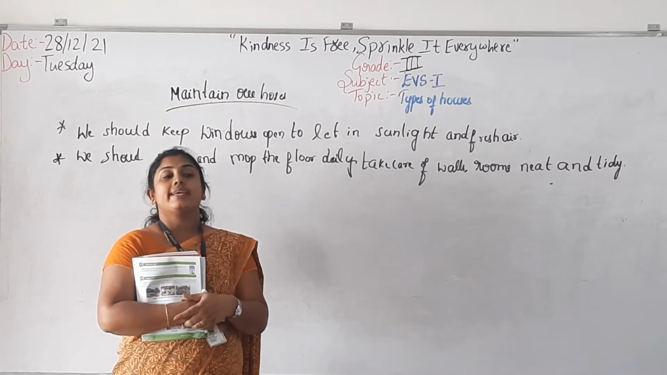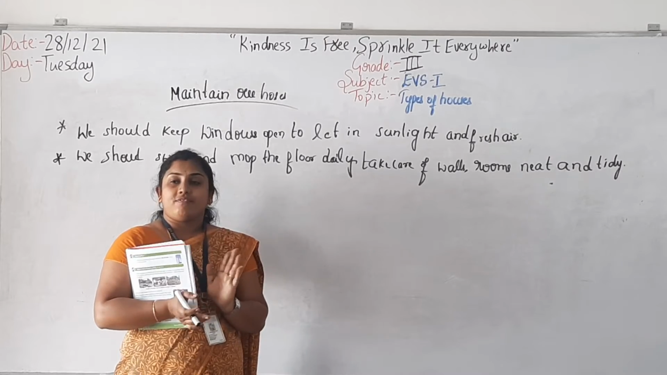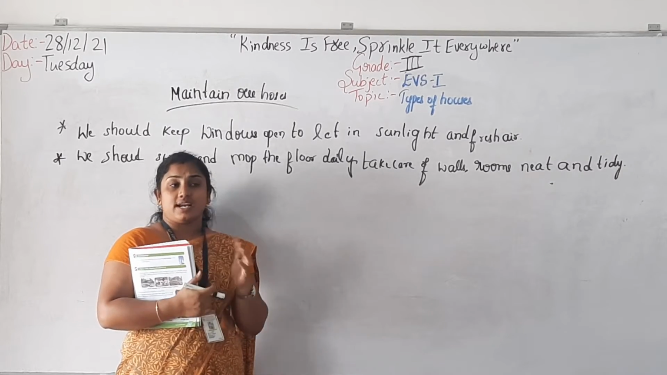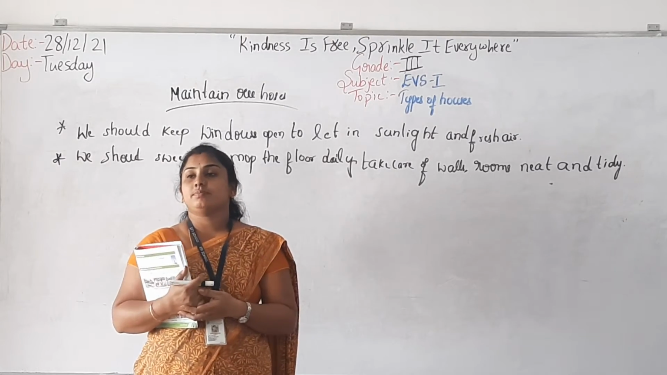So we should also take care of our family by helping, by what? By folding the blankets, and also cutting vegetables and fruits, and throwing the waste in a dustbin.